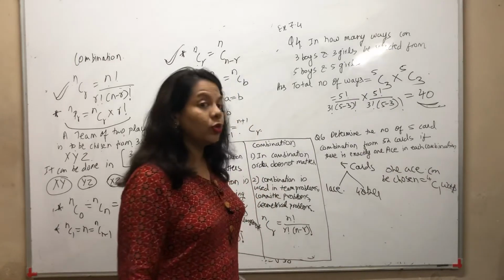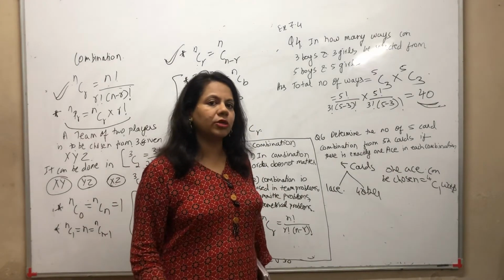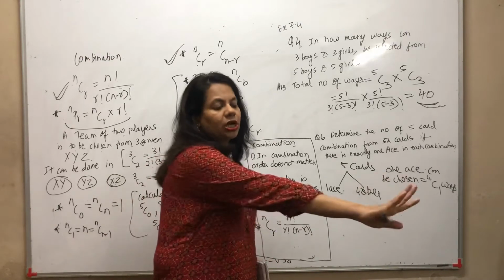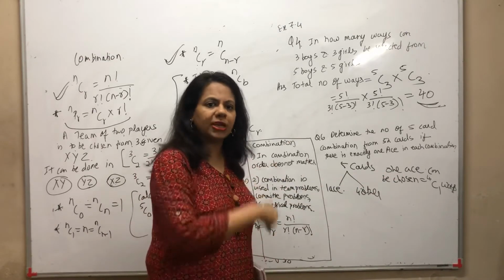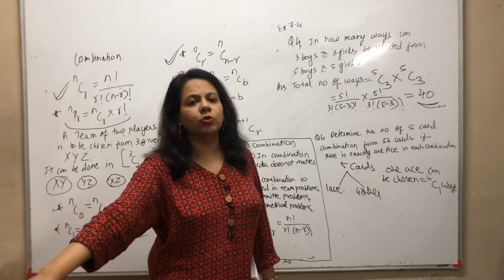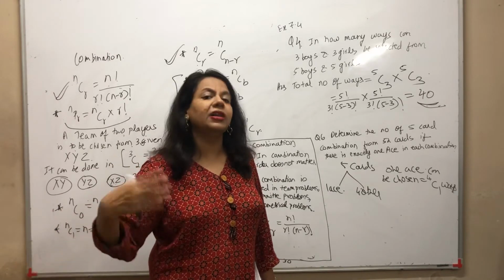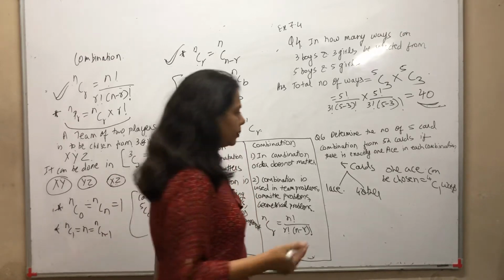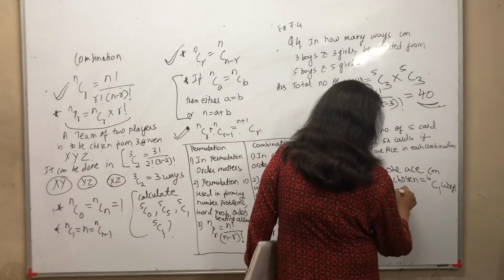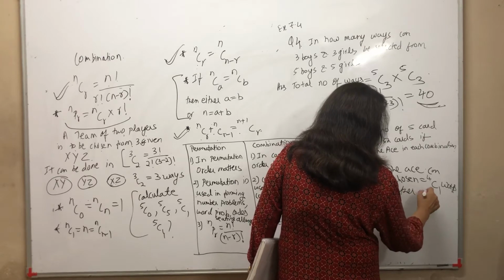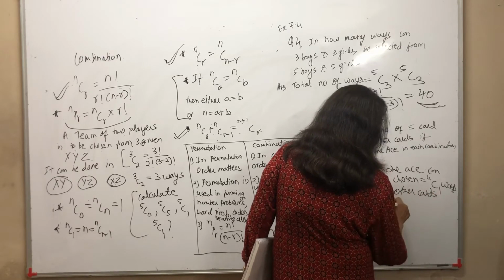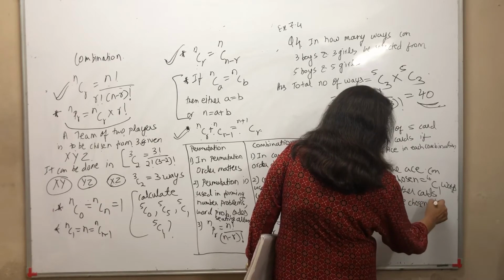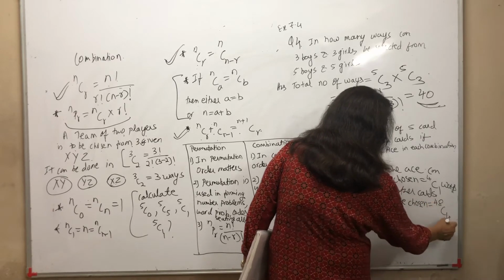And what about the 4 other cards? Now the 4 other cards would come from where? From the 48 cards, because they don't have to be aces. So we kept the 4 aces aside, picked one card from them, and we have 48 cards left. Now how many do we pick from those 48? We have to pick 4. So the 4 other cards can be chosen in 48C4 ways.